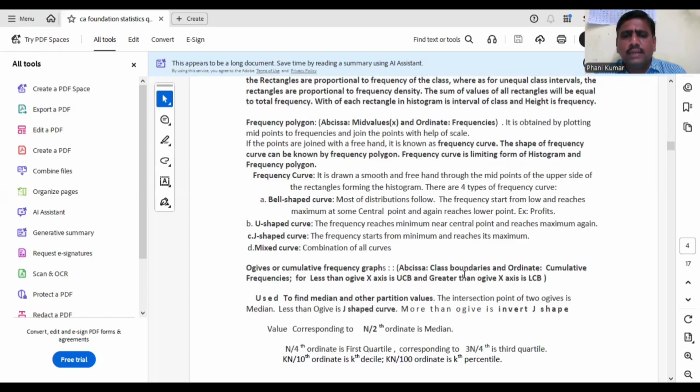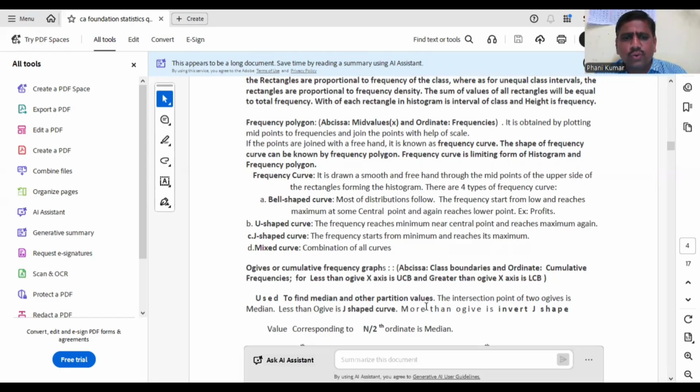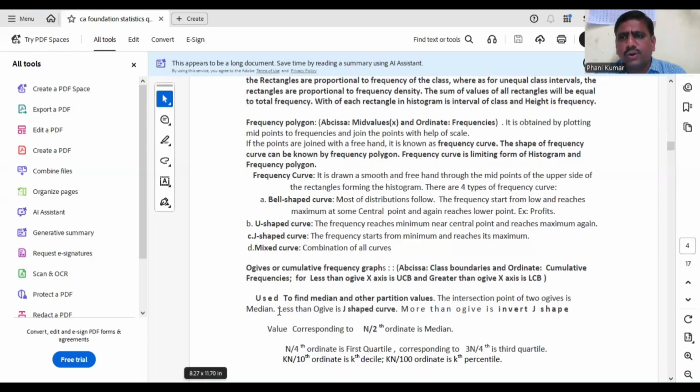So by plotting on x-axis, if you have considered UCBs, and on y-axis, if you have considered cumulative frequencies, you will get less than Ogive curve. And for greater than Ogive curve, our x-axis will be LCB, lower class boundary, and on y-axis cumulative frequencies. So the intersection point of 2 Ogive curves is known as median. So by using Ogive curve, you can calculate median value by using graph. Not only median, you can also find partition values like quartiles, deciles, octiles, percentiles, like that.